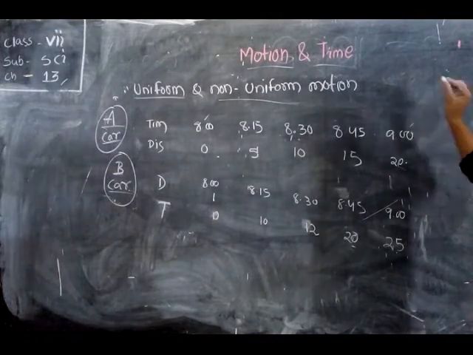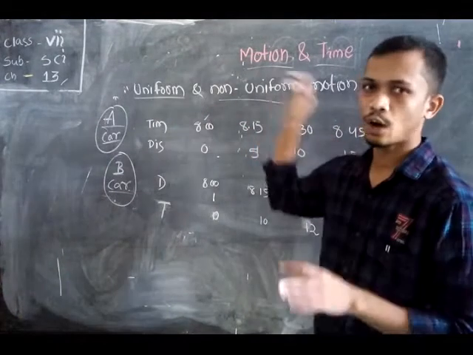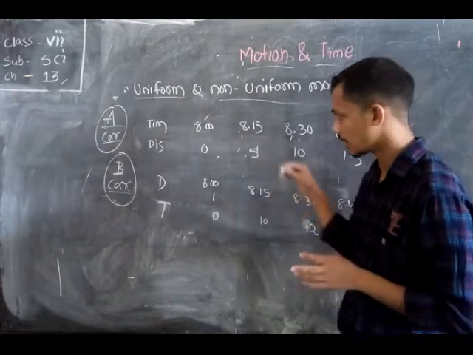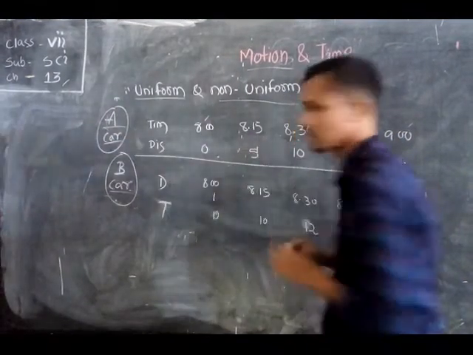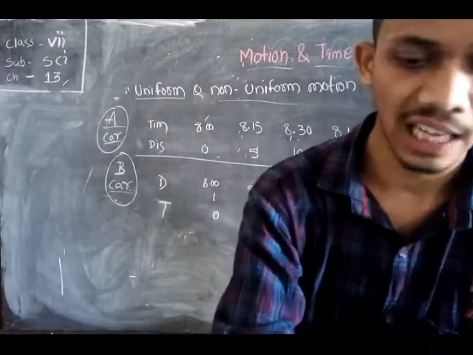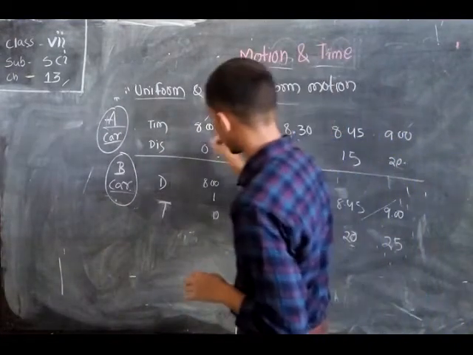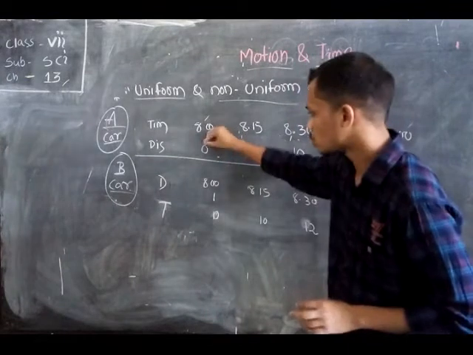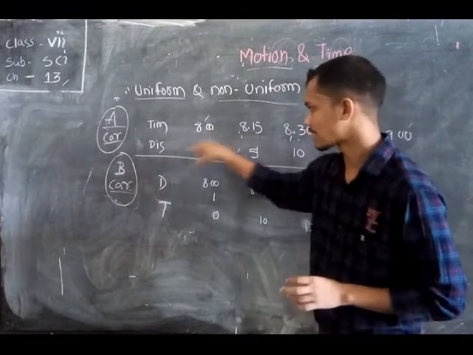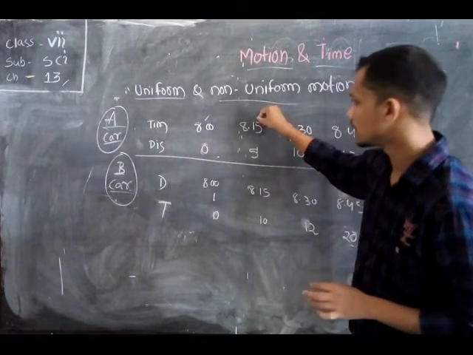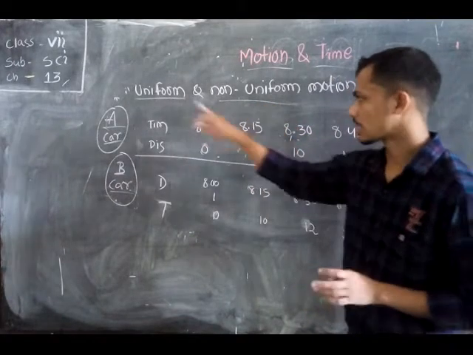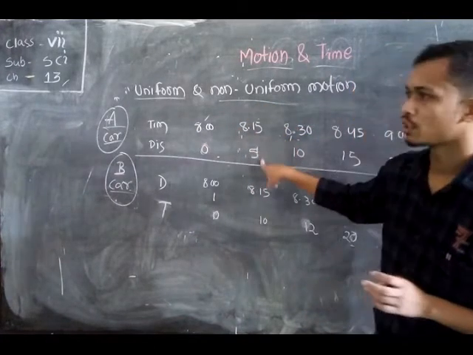Okay students, here are the readings of these two cars. Let's first discuss car A. At 8 the car starts, so the distance traveled by the car is 0. After 15 minutes, that is 8:15, car A reaches kilometer 5.